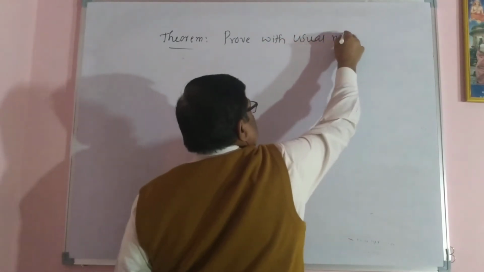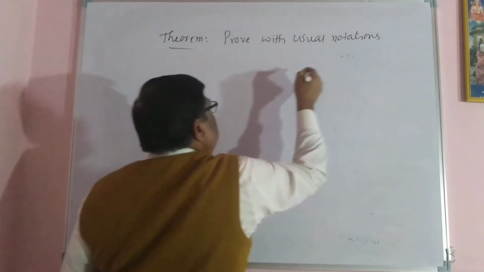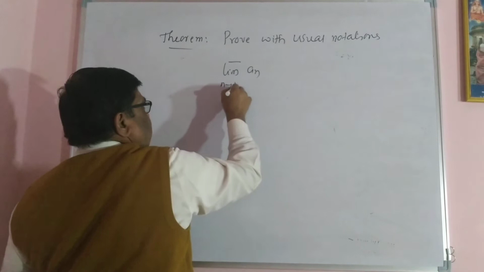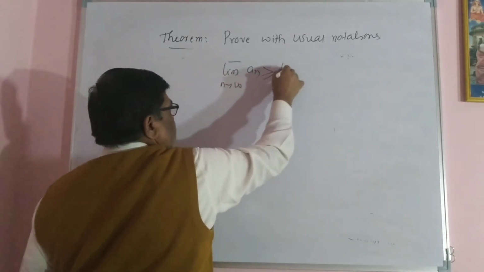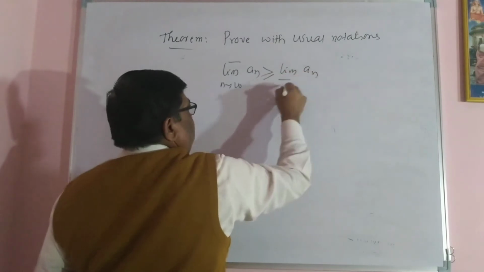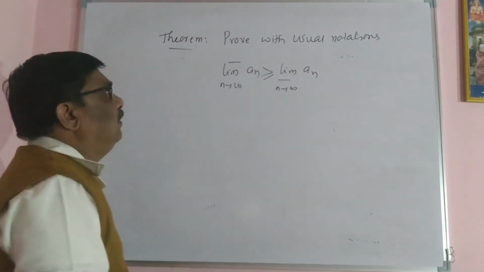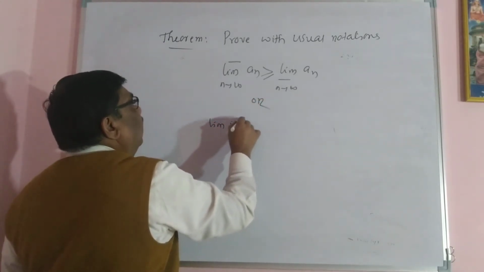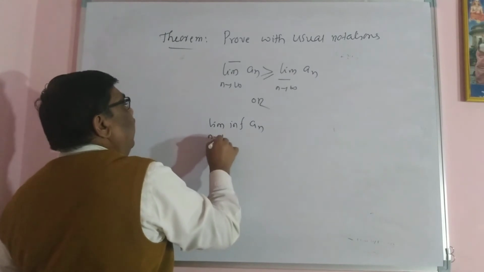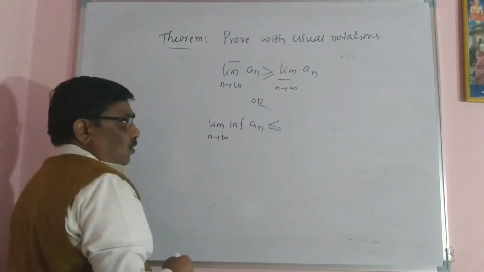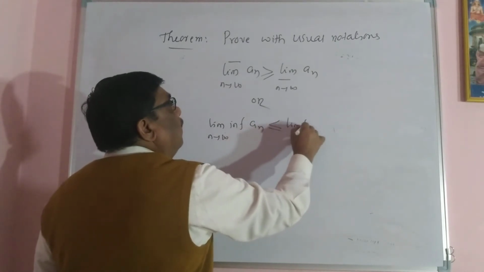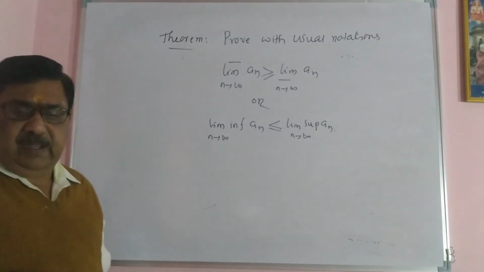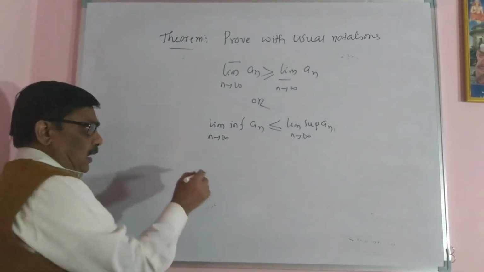Prove with usual notations: limit superior of a_n as n tending to infinity is greater than or equal to limit inferior of a_n as n tending to infinity. Or another way of asking this is: limit inferior of a_n as n tending to infinity is less than or equal to limit superior of a_n as n tending to infinity. Both are one and the same. Yes. The proof is hardly two, three lines.